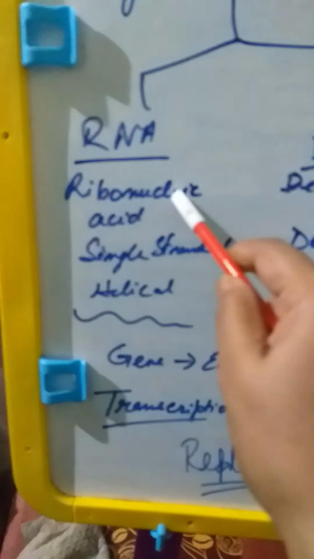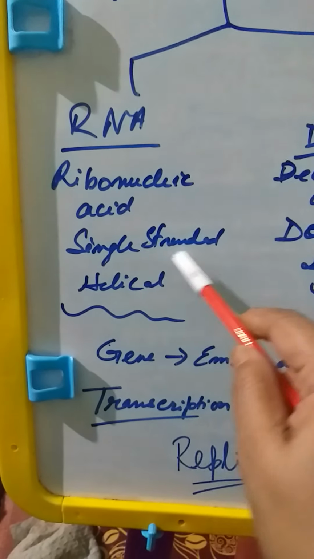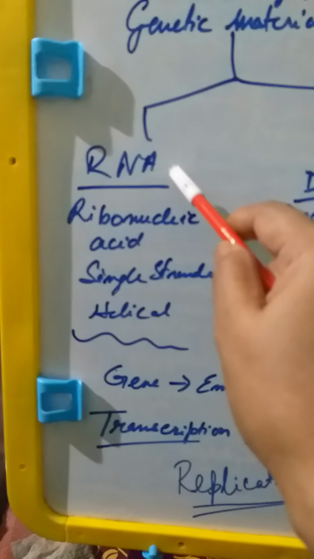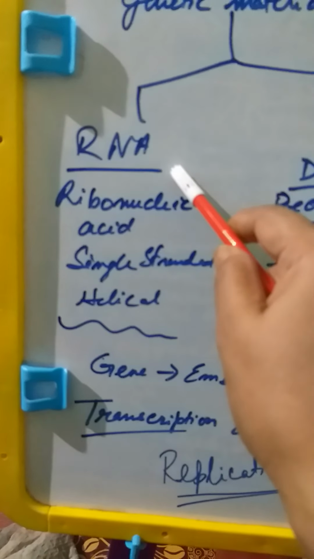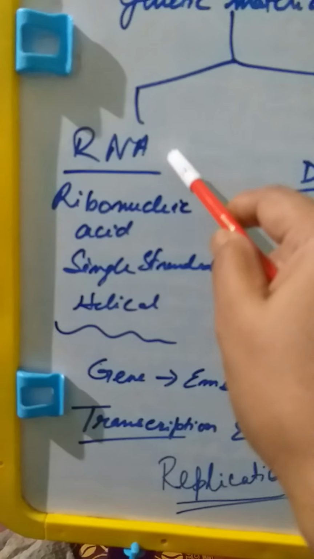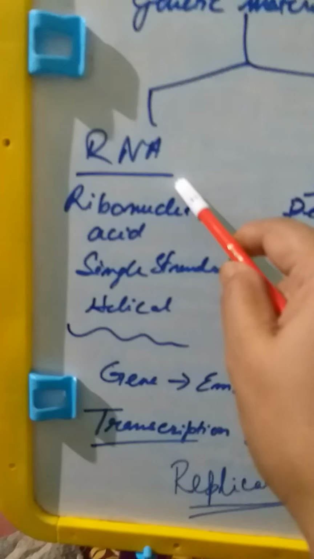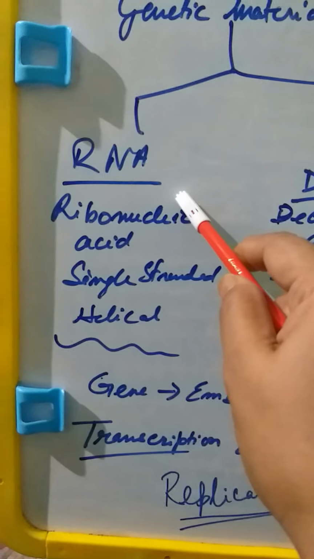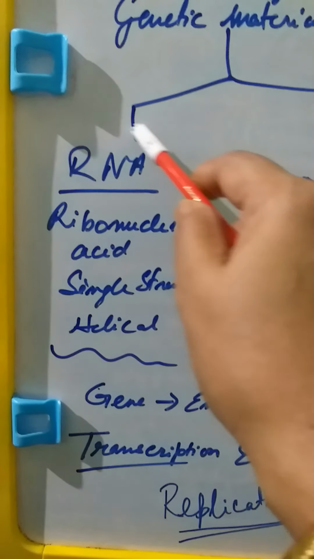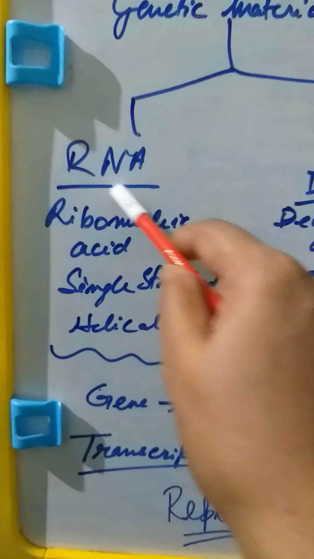This ribonucleic acid is single stranded and helical, and this RNA forms the genetic material of many bacteria, many viruses, and even many lower plants. Even these days, we are all hearing of coronavirus, and the genetic material of that coronavirus is RNA. It is an RNA virus.